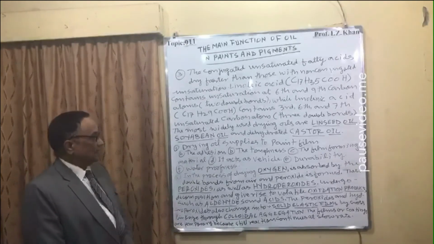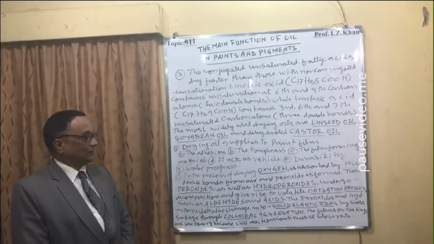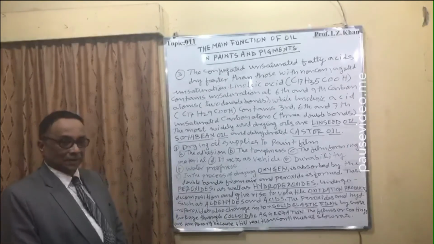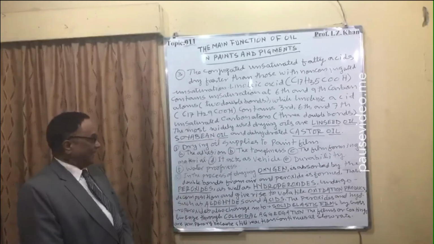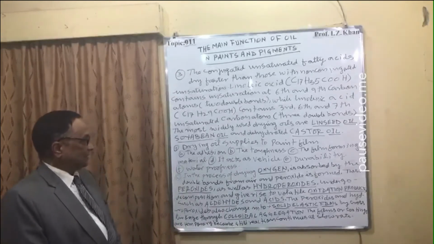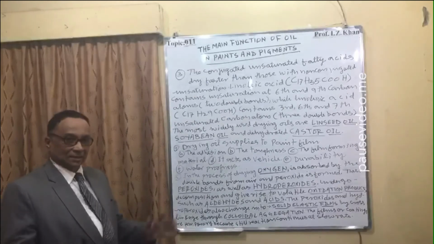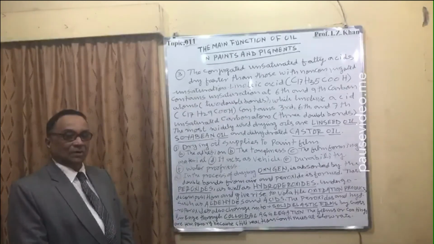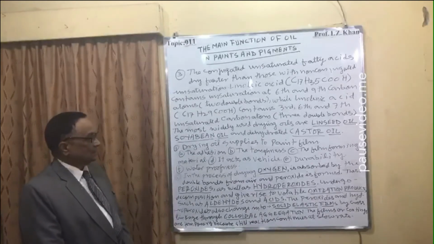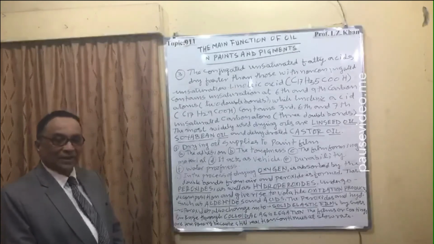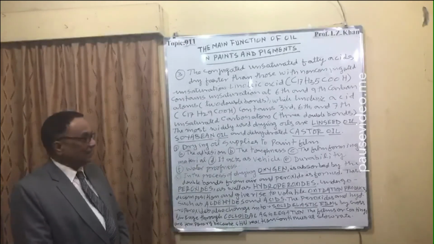Drying oil supplies the paint film with the following properties. A, adhesion, meaning stickiness; the adhesive property is provided by oil. B, toughness is provided by drying oil.